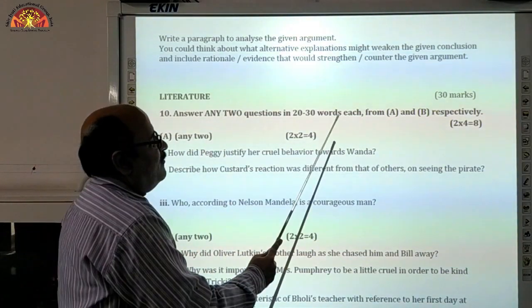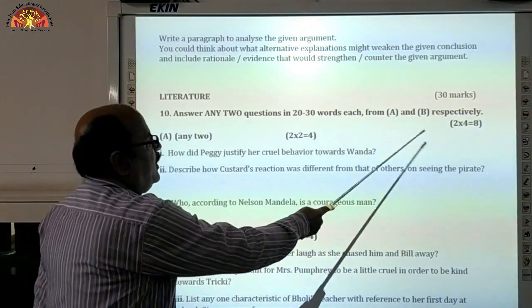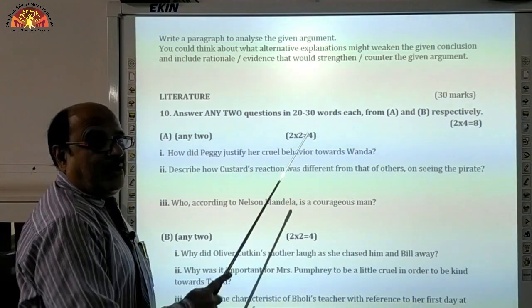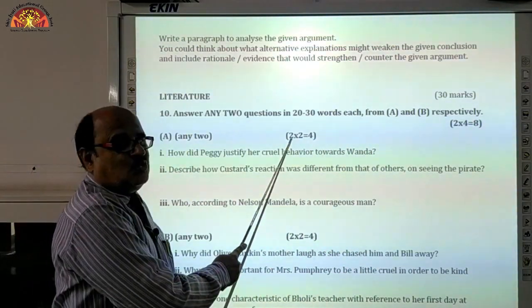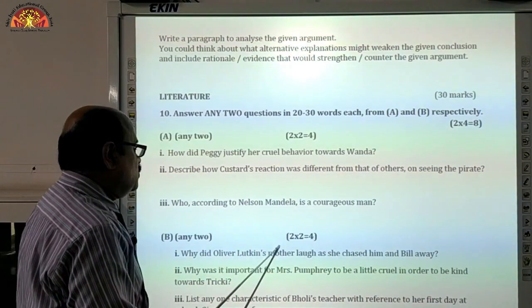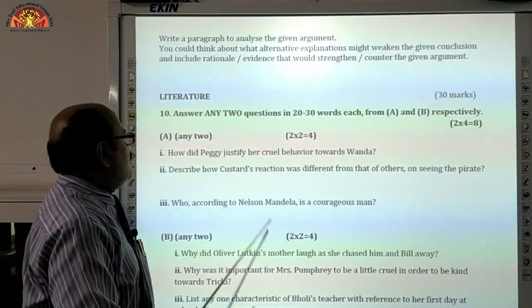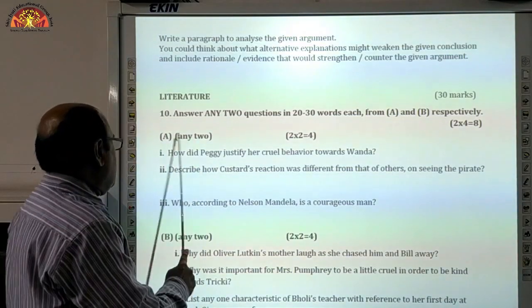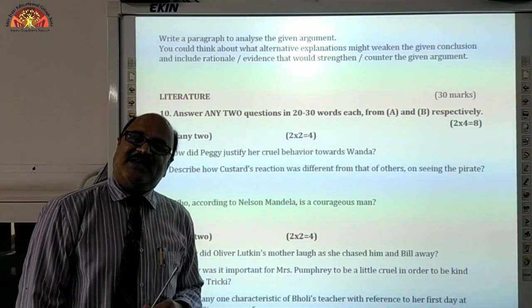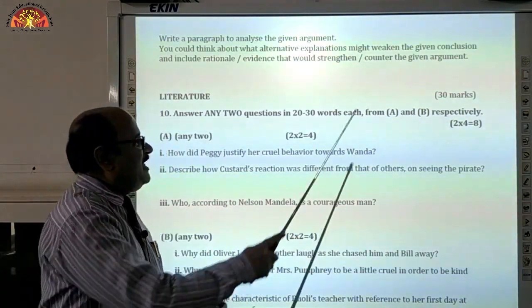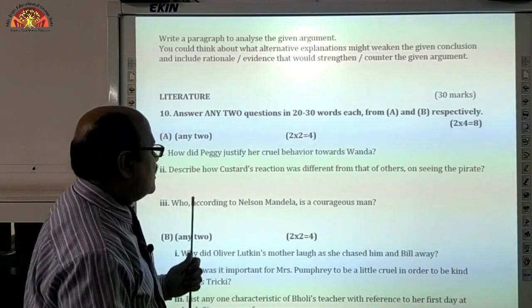And they carry 2 marks. 2 into 4 is equal to 8. How 8? Means 2 questions, 2 marks, 2 questions here, and 2 marks, 2 questions here. So, A and B part of question number 10, right? A part and B part, 2 questions each carrying 2 marks. So, overall they constitute 8 marks. Okay, students?